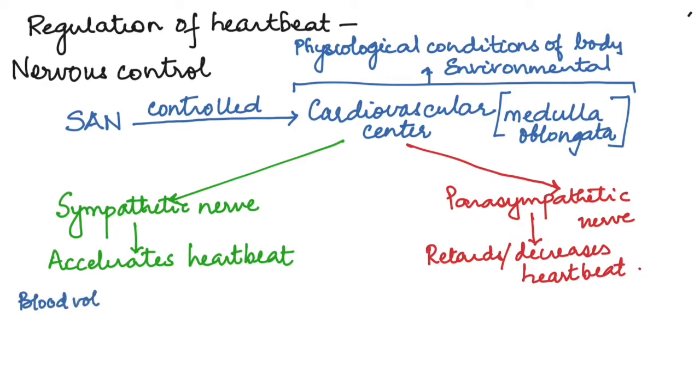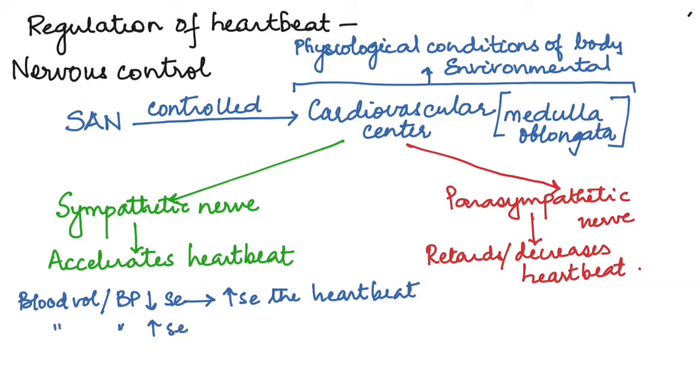So, if there is a decrease in the blood pressure or blood volume, then there is an increase in the heartbeat, and if there is an increase in the blood pressure, it leads to a decrease in the heartbeat. Let us see how this works.